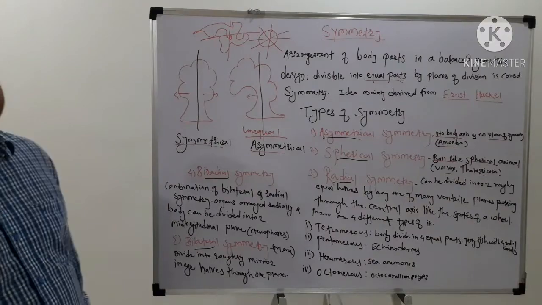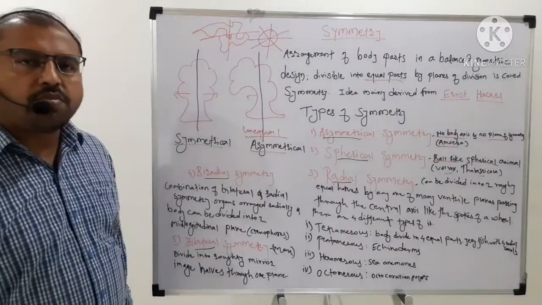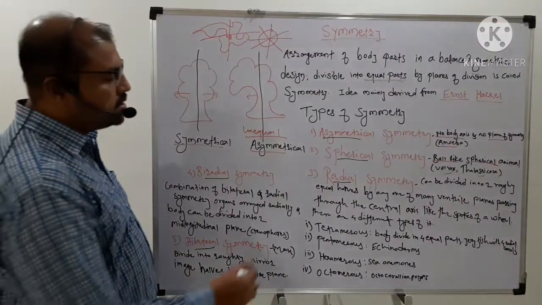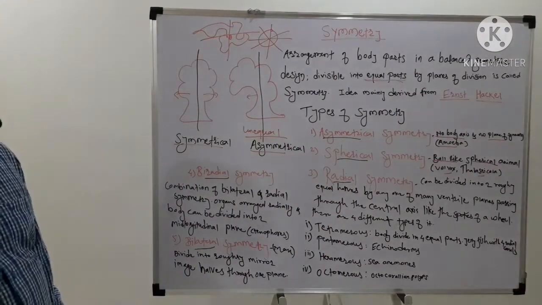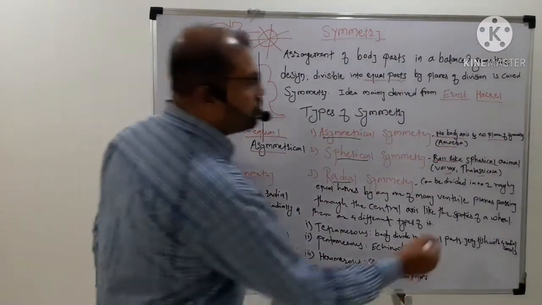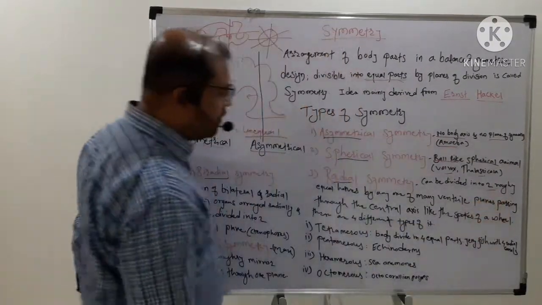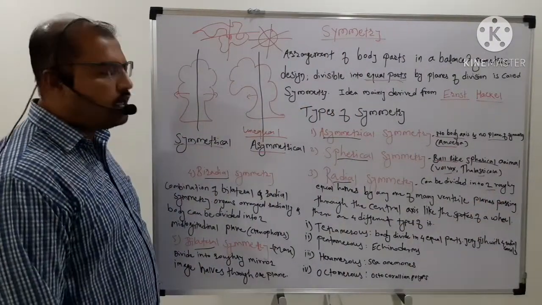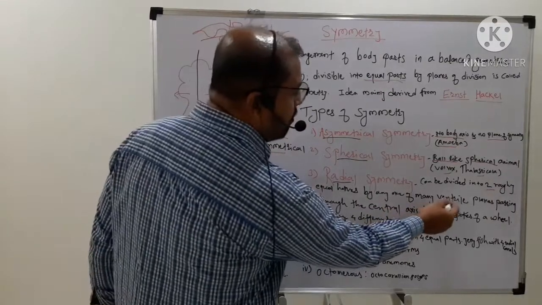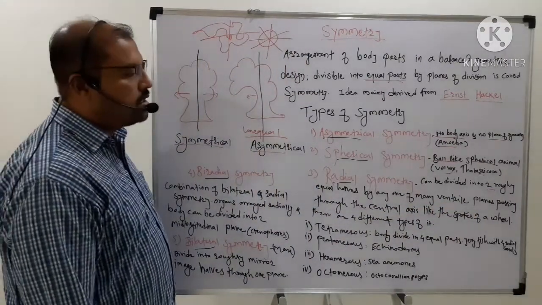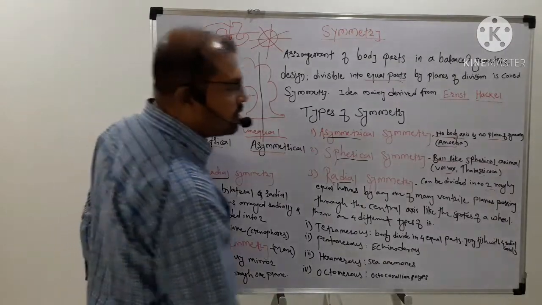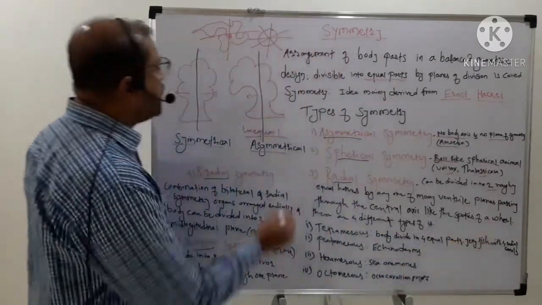Then we move towards the third type, radial symmetry. Radial symmetry can be divided into two roughly equal halves by any one of many vertical planes passing through the central axis, like the spokes of a wheel.